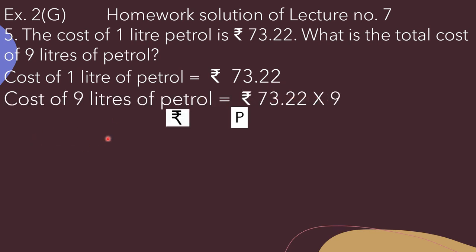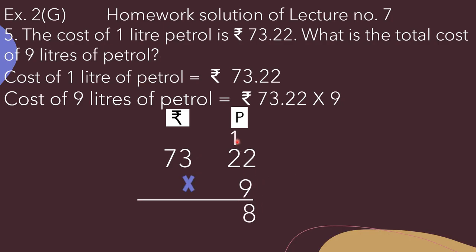So here we will arrange it in columns. 73 rupees 22 paise. Now we have to multiply it by 9. So 9 twos are 18. So here we will write 8 and 1 will be carry over. 9 twos are 18. 18 plus 1, 19. So here we will write 9 and 1 will be carry over. Now 9 multiplied by 3, that is equal to 27. 27 plus 1, 28. So here we will write 8 and 2 will be carry over. 9 multiplied by 7, that is equal to 63. 63 plus 2, that is equal to 65.